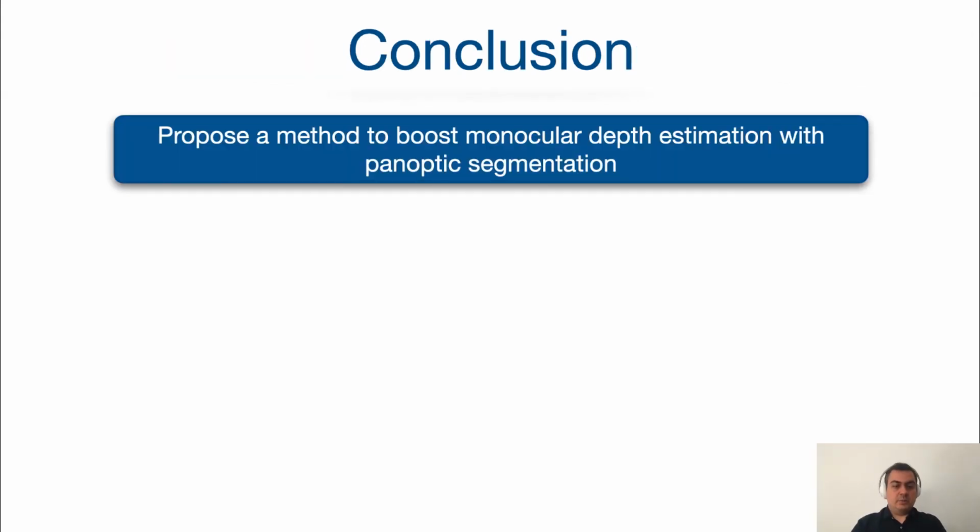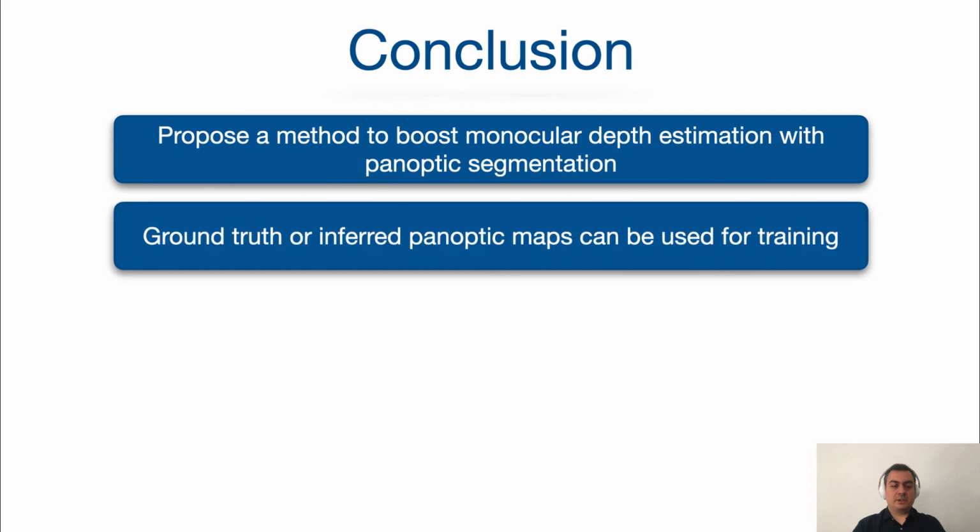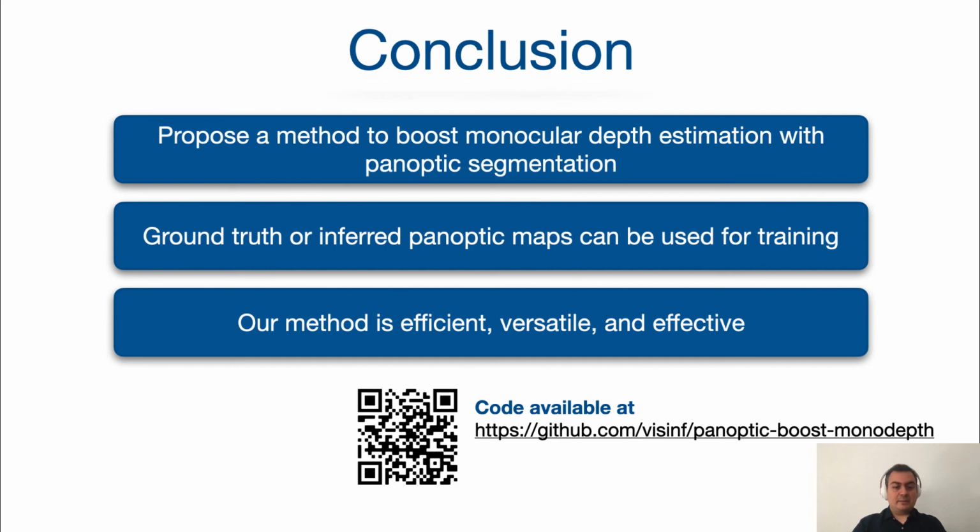In conclusion, we propose a method to boost self-supervised learning for monocular depth prediction with information from panoptic segmentation maps. We can leverage ground truth or inferred panoptic maps at training time. At test time, our approach incurs no overhead, can easily be added to various depth estimation networks, and provides a substantial boost in accuracy.